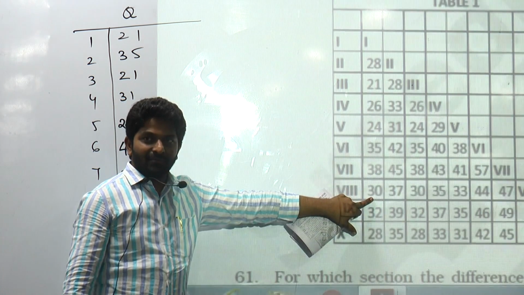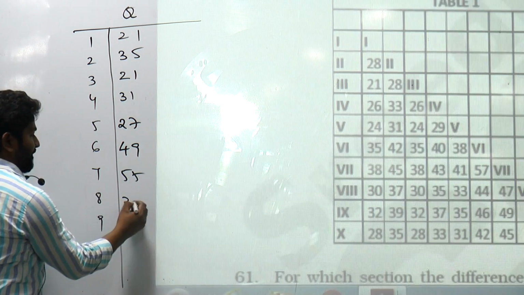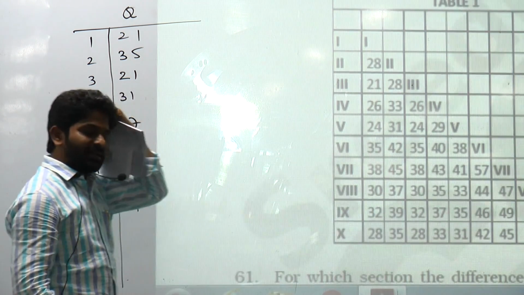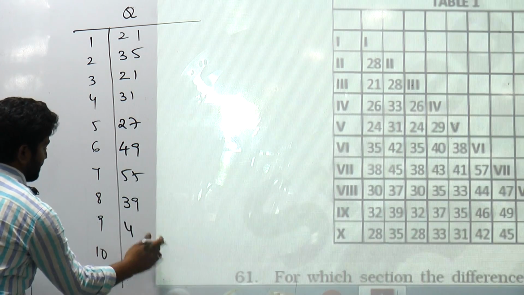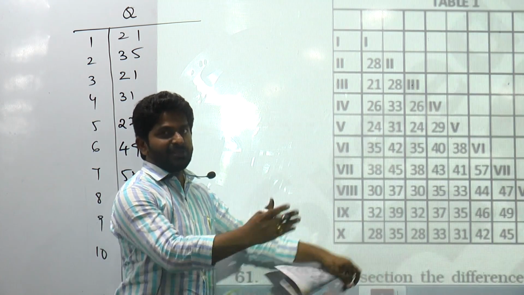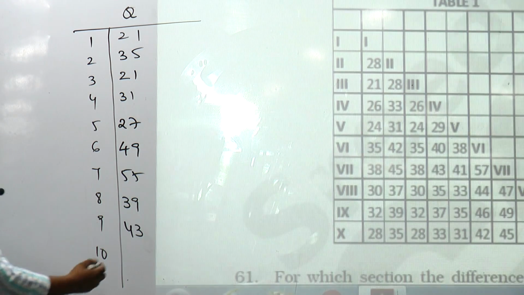Sum 60. Subtract 21? 39. Sum 64. 64 minus 21? 43. Sum 56. 56 minus 21? 30.